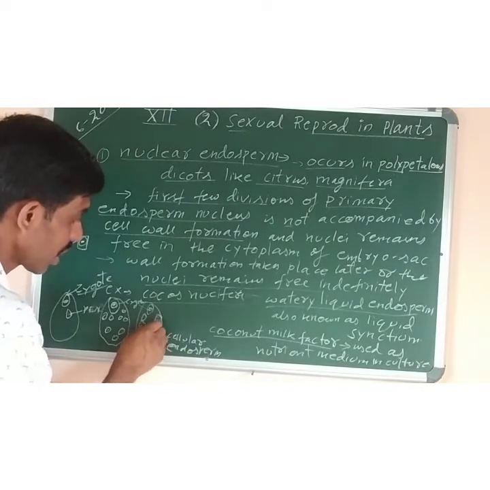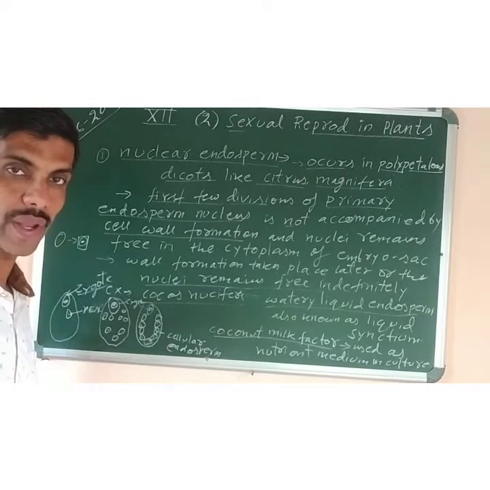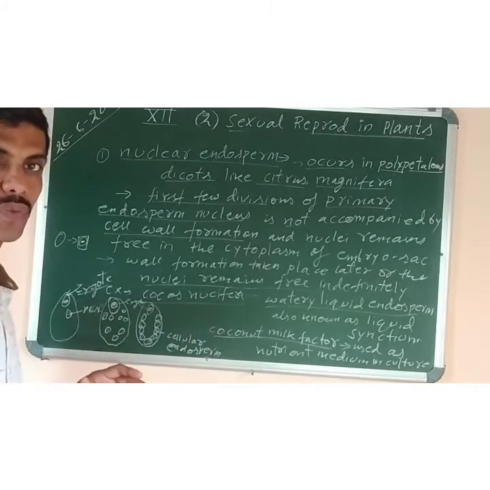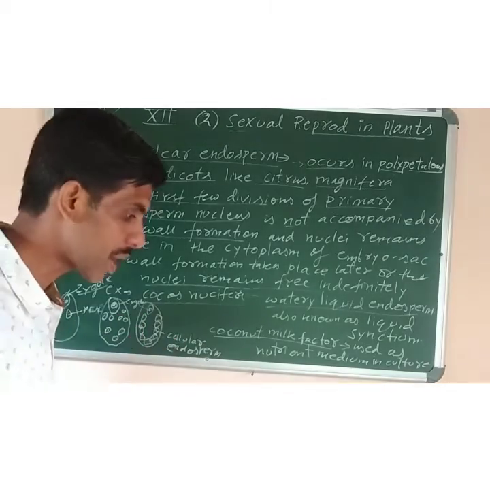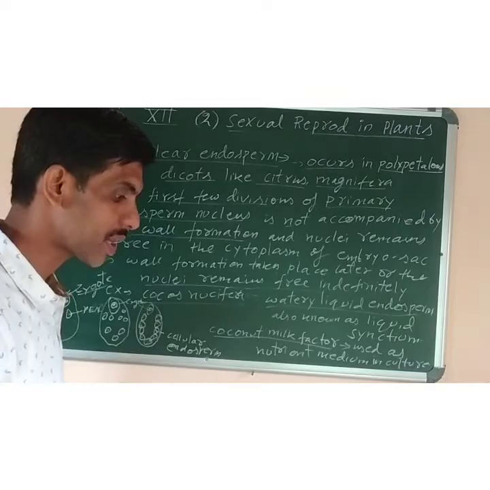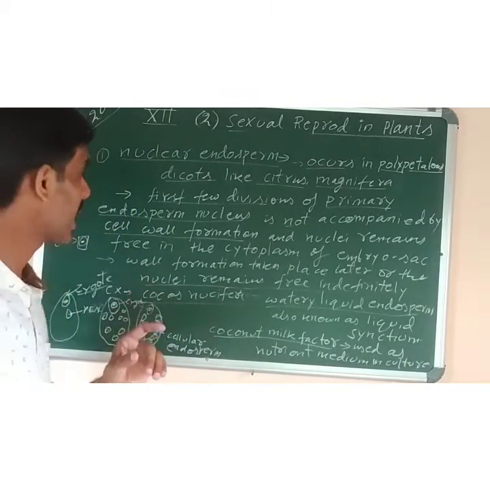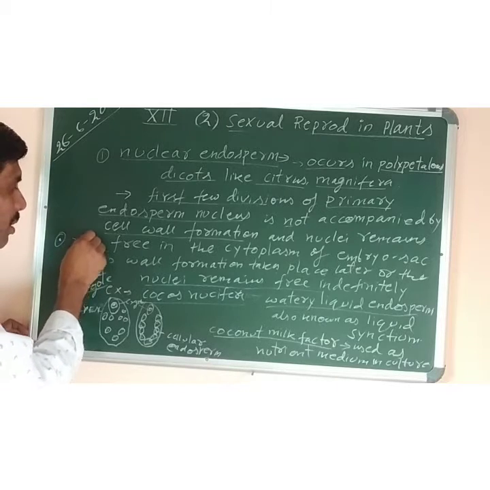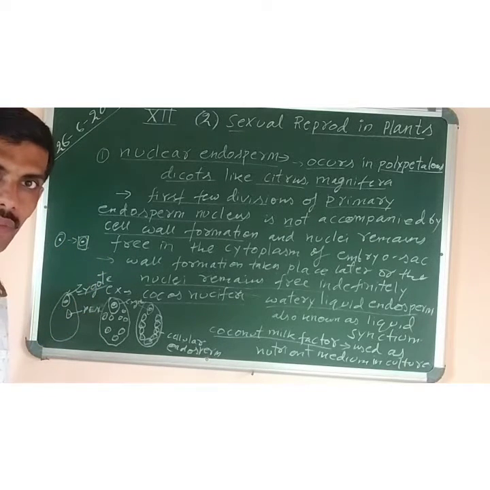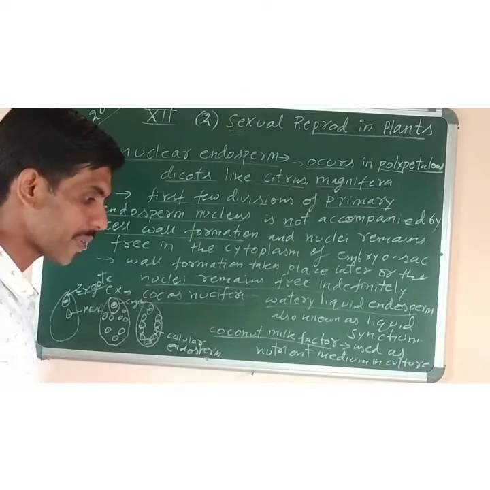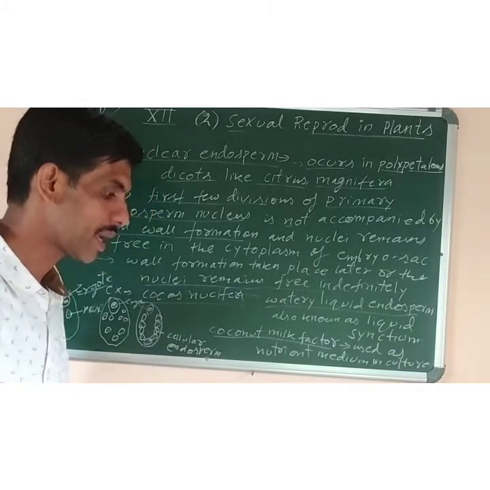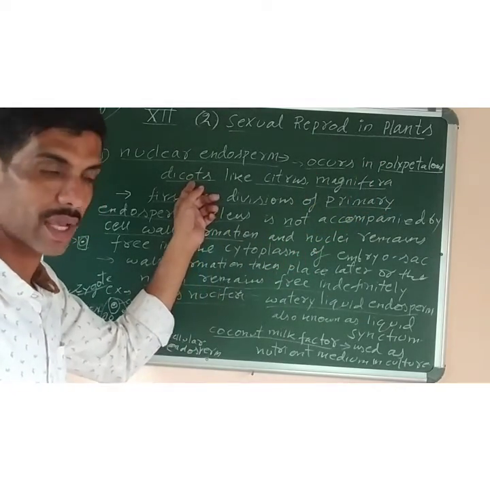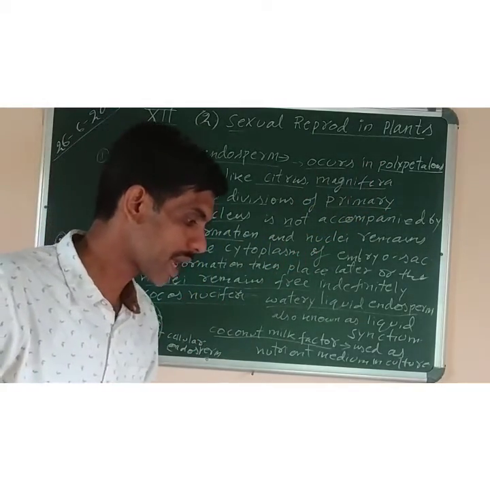The cell wall is always formed from the very beginning. So whenever the primary endosperm nucleus divides, it divides to form many cells with cell wall formation, and the wall formation commences from the first division only. The first time the primary endosperm nucleus divides, the newly produced cells will have a cell wall. Understood? And where is this type of endosperm development found? It is found in gamopetalous dicotyledons. And examples of gamopetalous are Adoxa and Verbatium.